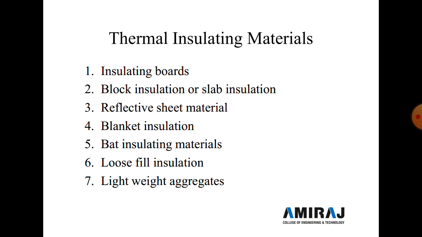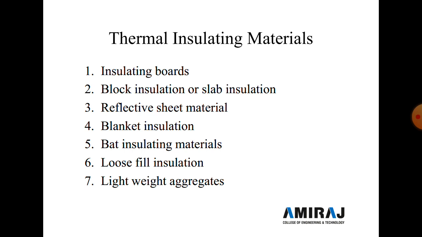Now the fourth type of material is blanket insulation. This type of insulating material can be directly spread over the wall surface and ceiling surface to make it thermal proof. These blankets are available in 12 mm to 18 mm thickness, and are made from animal hair, cotton fiber, processed wood fiber, or mineral wool, etc.